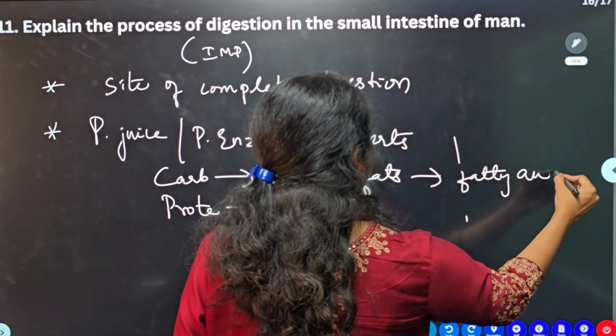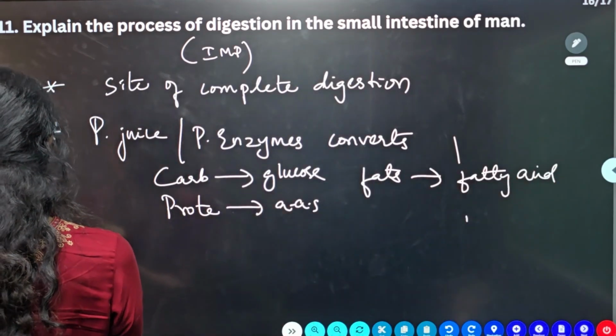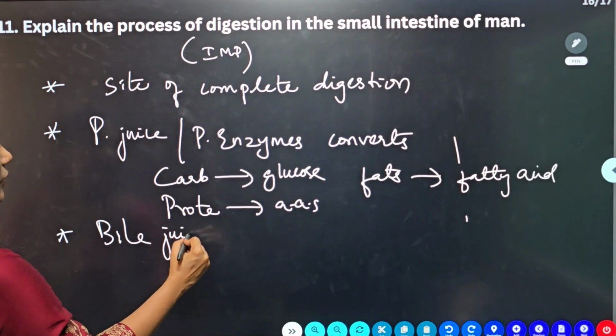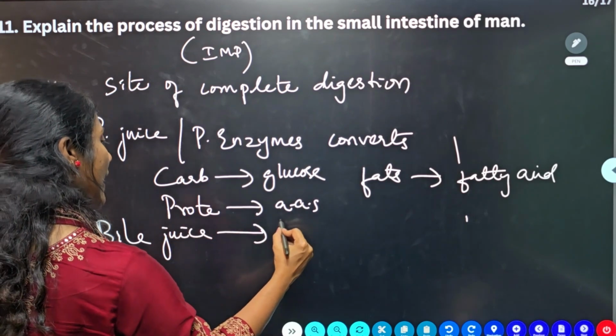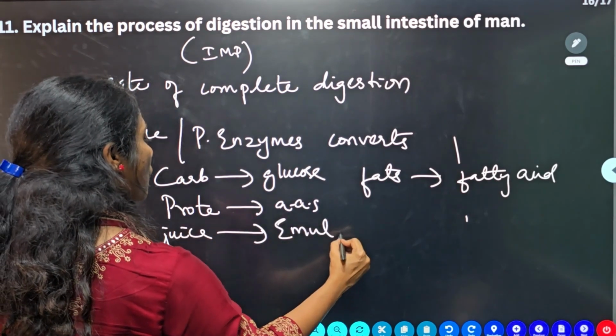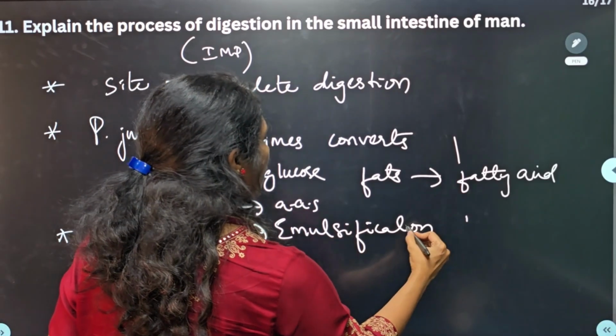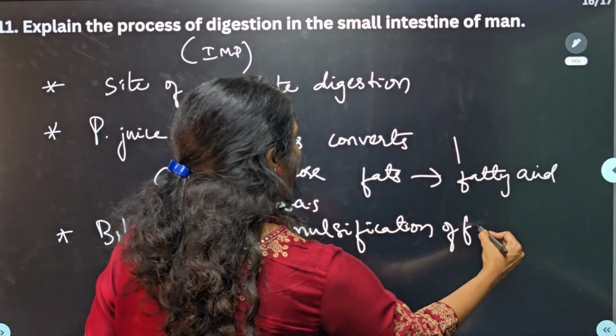All these you can mention. And also the bile juice that comes from the liver can help in the emulsification of fat. This point you can mention.